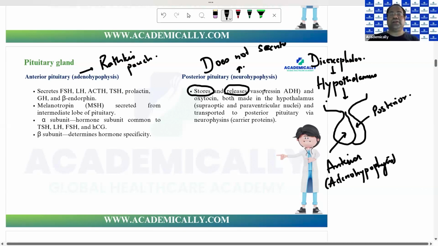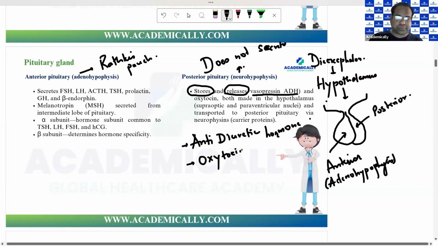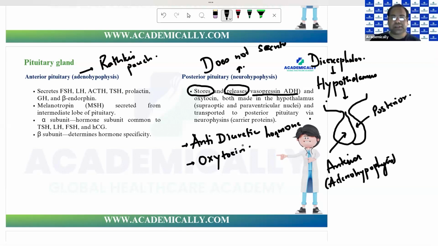Which hormones are stored and released? One is vasopressin, also called anti-diuretic hormone. The other one is oxytocin, which you must have studied in obstetrics. Now, who secretes this? If it is not secreted by the posterior pituitary, who secretes this?